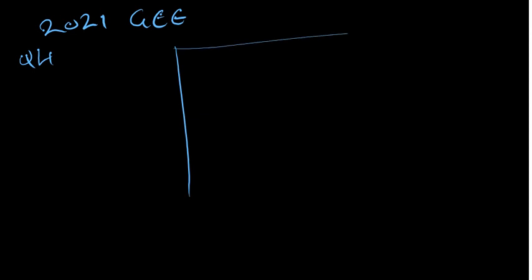This was the 2021 paper 1 GCE question number 4. We were given a Venn diagram that we already shaded.